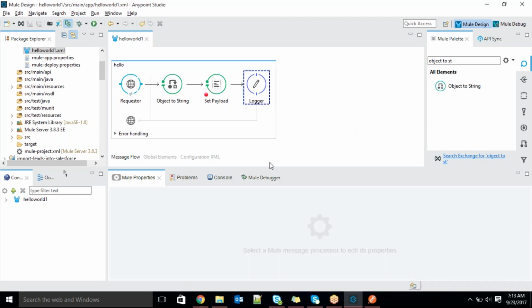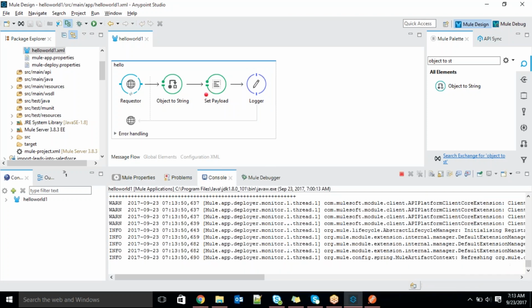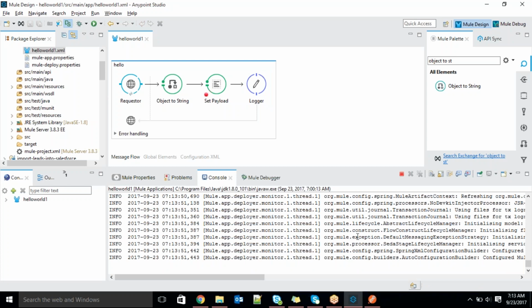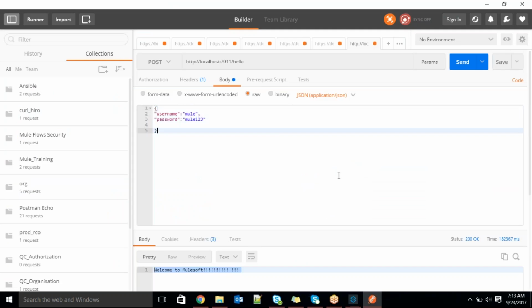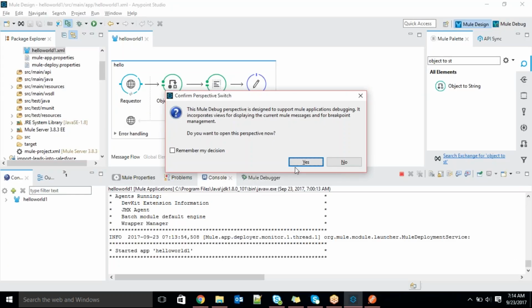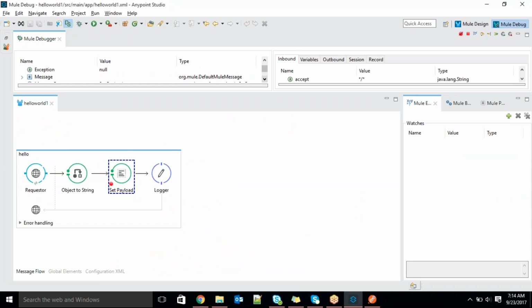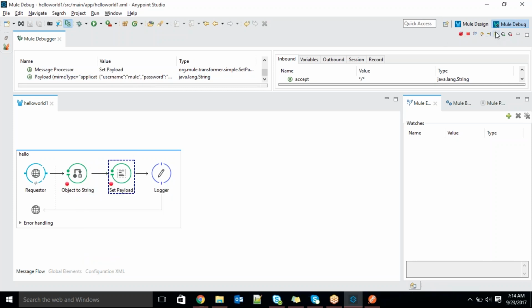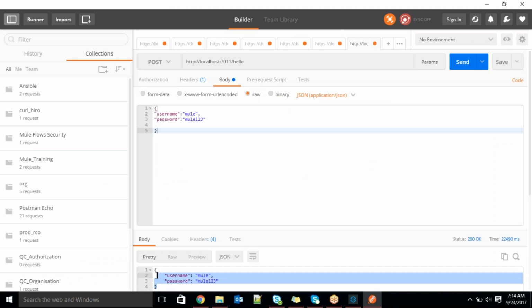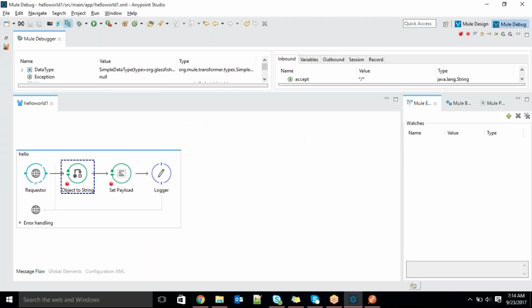Okay, so let's see. I will just save it, and it's getting redeployed again. Let's see. I will try to hit the request once again. Got the request. Now observe here, guys. I didn't put a breakpoint here actually. Earlier you can see it is in the form of an object, right? I will keep the debug here, a breakpoint. Let's see once again. You can see the output is now different. Now I'm hitting the request once again.